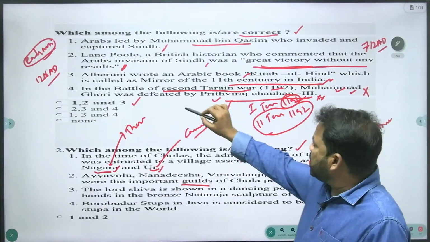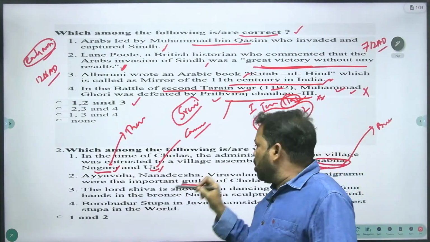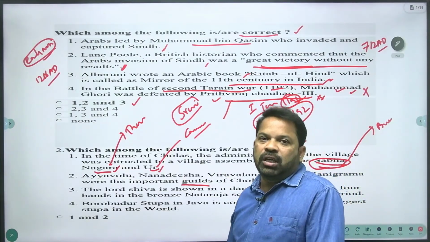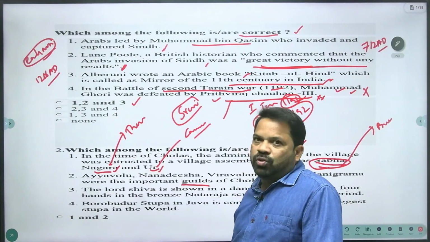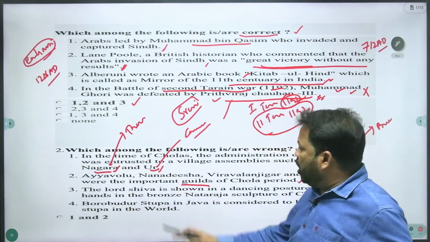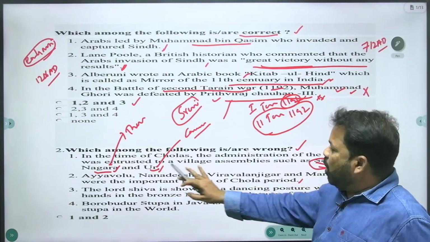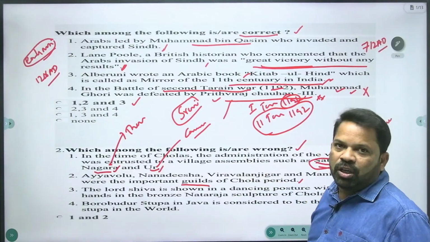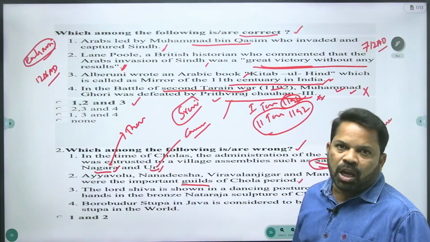Guild, or you can call it Sreni. The actual meaning is merchant association. All these names belong to merchant associations in the time of the Chola period.